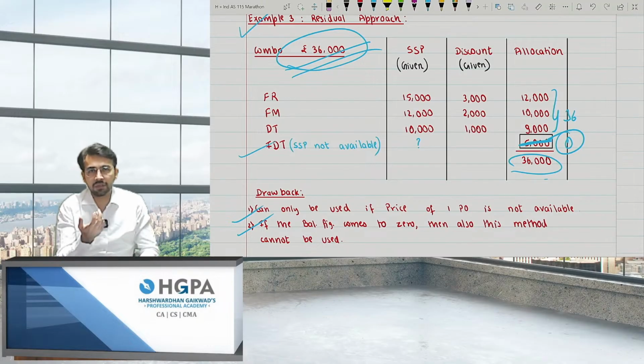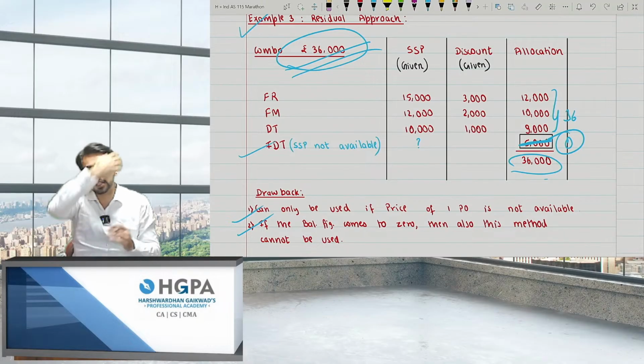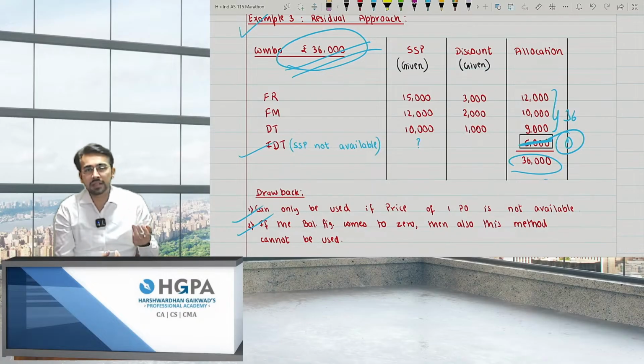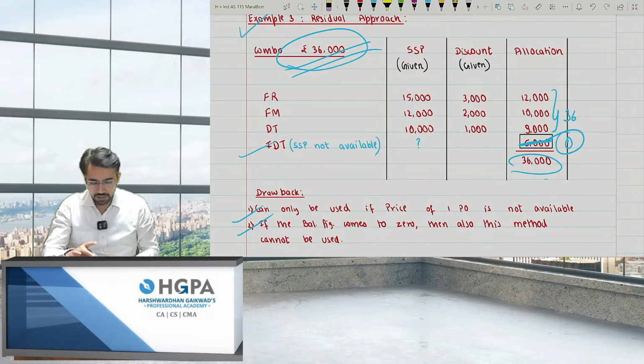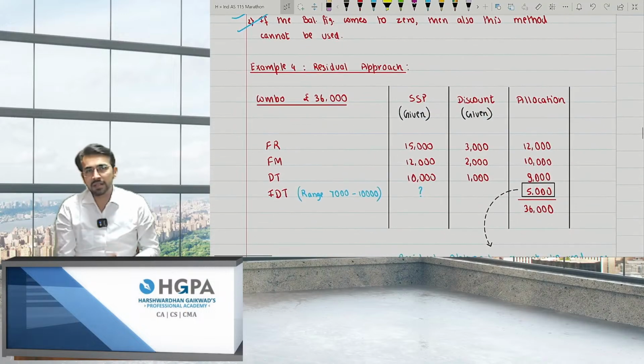First, if there are two balancing figures, if the two SSPs are not given, and if the balancing figure comes directly to 0, at that point of time I will not be able to allocate, right? Next, one more example on residual approach. So basically I have given you 3 examples on residual approach.